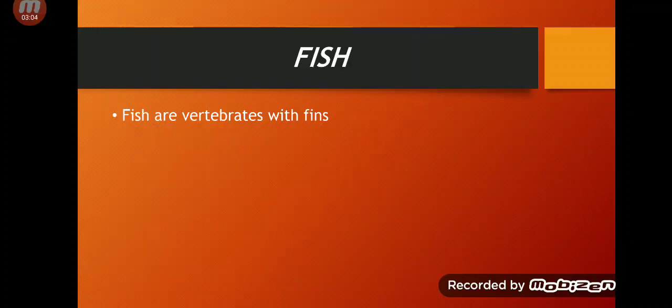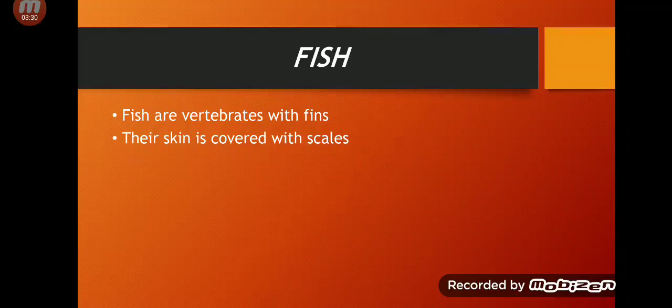Fish are vertebrates with fins. Fins, you can say, are their wings. You can say in your own words that they are their wings. Their skin is covered with scales.